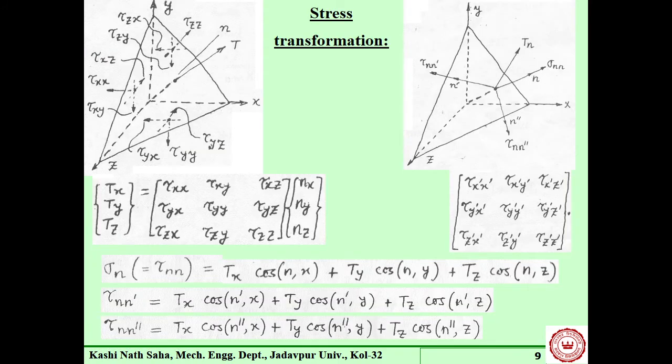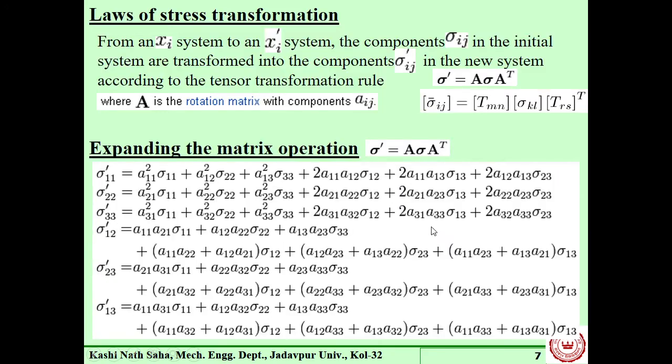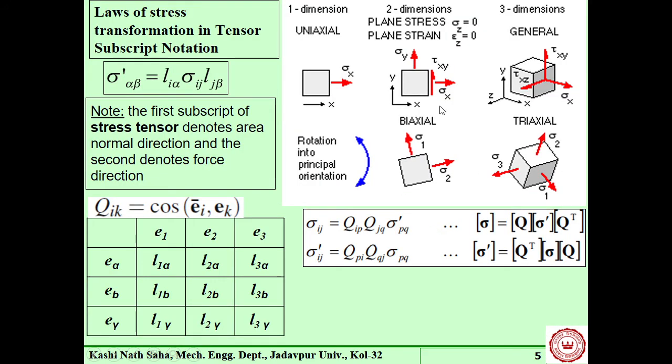And then this is stress transformation as if a physical description of the stress transformation. Means so far whatever we have shown is this mathematical form, there is no physical description of the transformation of the state of stress.